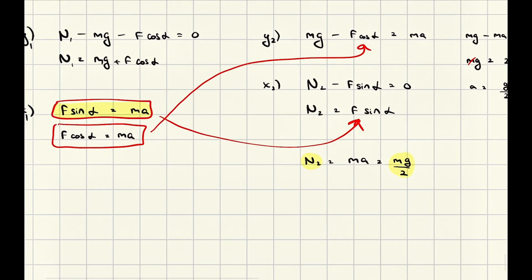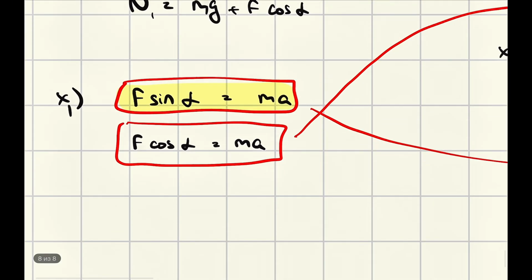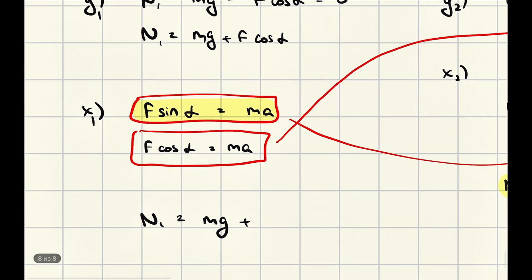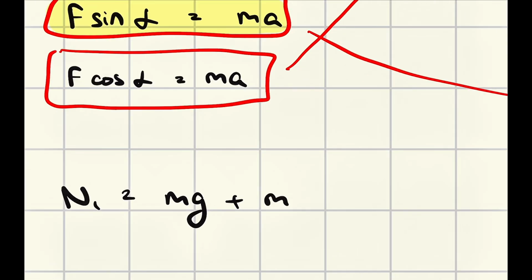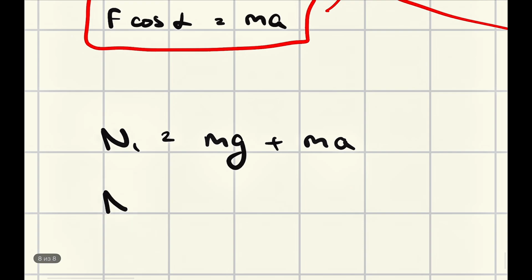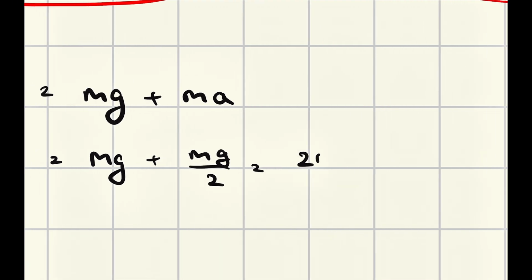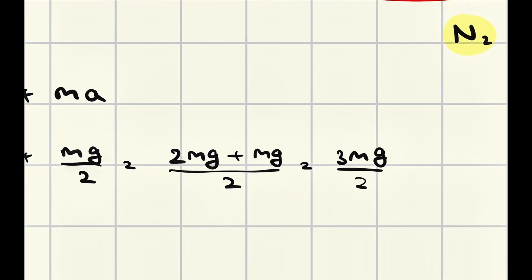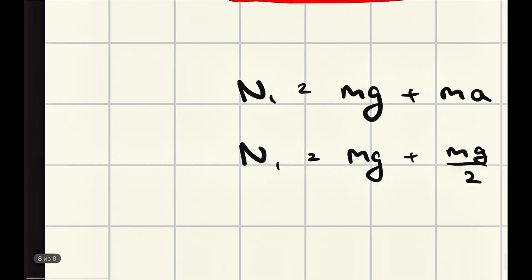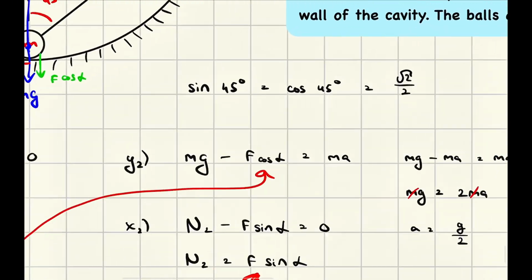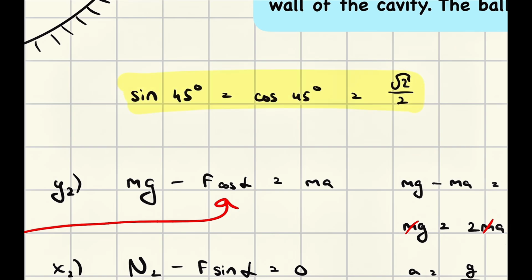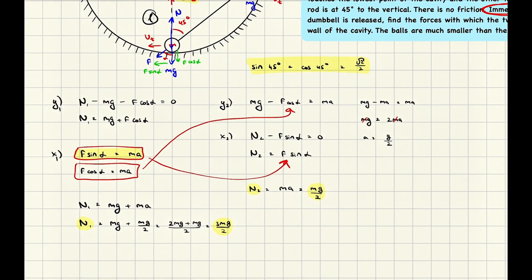Yeah, it is solved. And if we look here, N1 is what? N1 equals mg plus F cosine alpha, and as you can see here, F cosine alpha equals ma, so I can write ma, right? And again, N1 equals mg plus, a is g divided by 2, so it becomes like this. If I give 2 to mg, it will be 2mg plus mg divided by 2, it becomes just 3mg divided by 2. Okay, that's it. So that is the answer for N1. The only thing that we needed is equalizing sine alpha to cosine alpha, and that's how our problem is solved very fast.